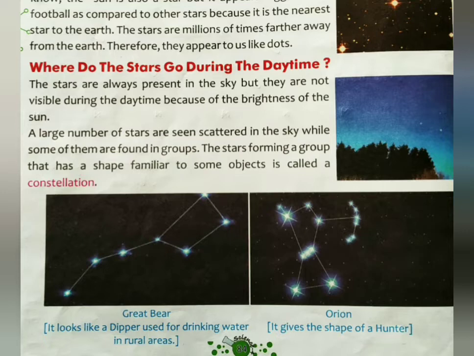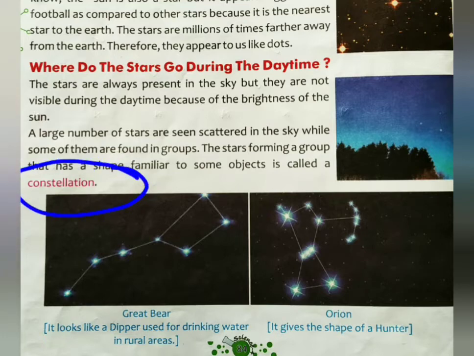You can see here the two pictures are given. The first picture is Great Bear. It looks like a deeper used for drinking water in rural areas. And in the second one, this is Orion. It gives the shape of a hunter. You can see the shape of this group here. So बच्चों, the group of the stars which looks like some objects is known as constellation.